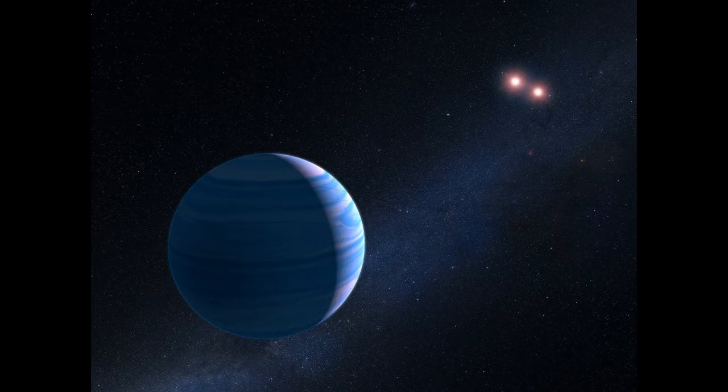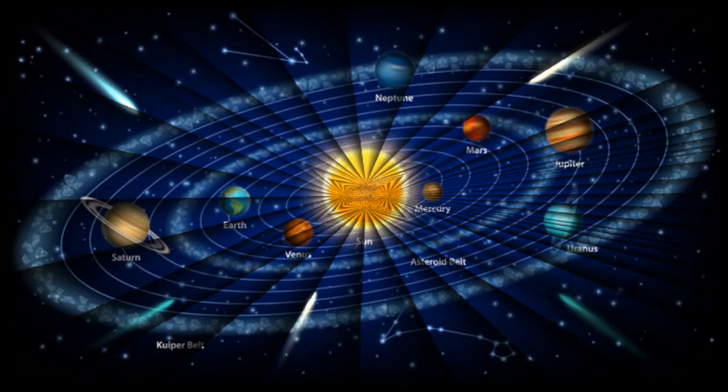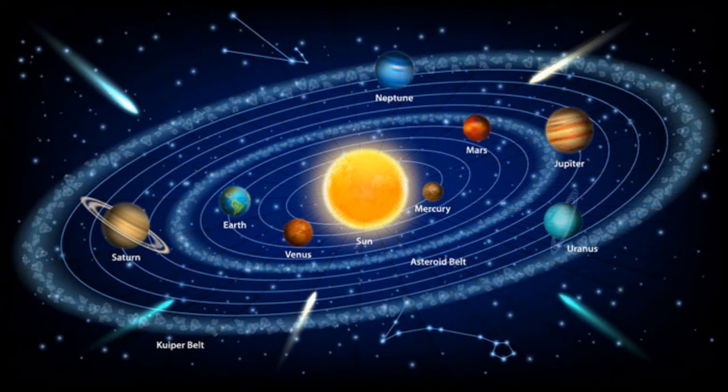The heavenly bodies that are present in the solar system generally have a round shape. In the series of planets in our solar system, between the planets Mars and Jupiter, there are numerous asteroids.